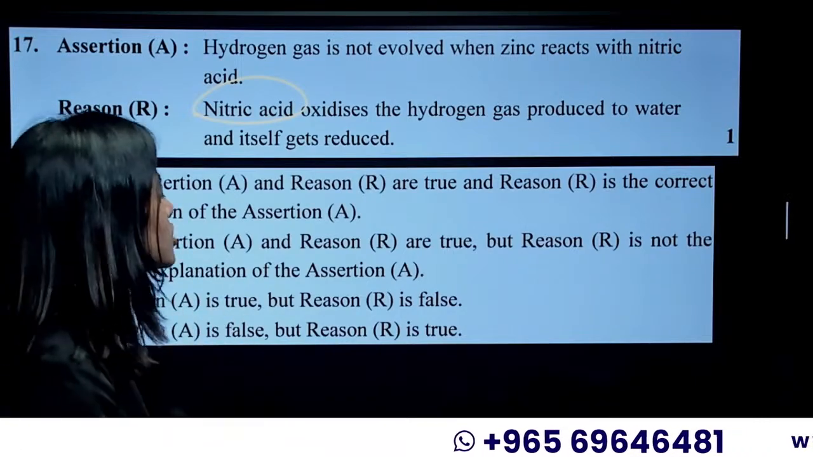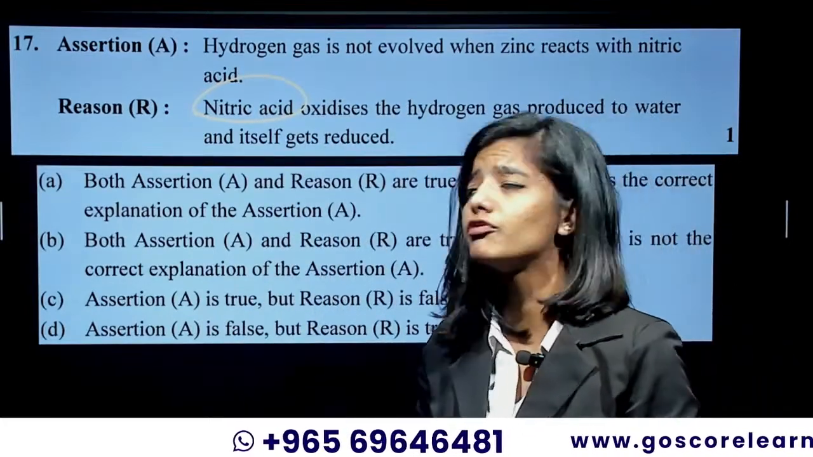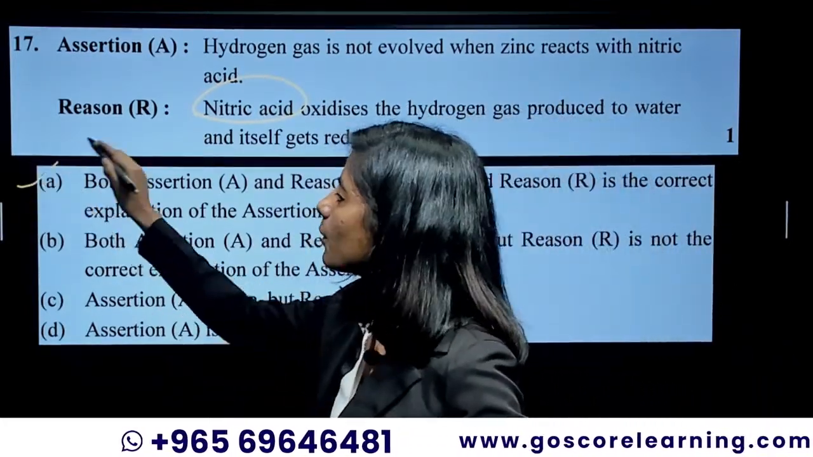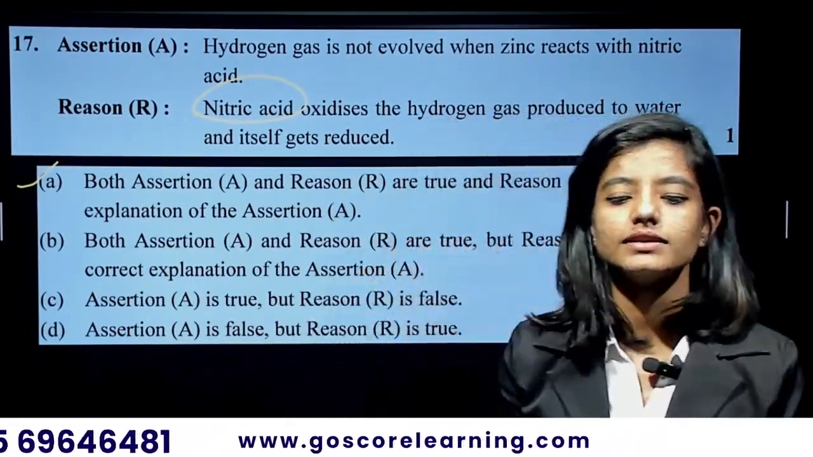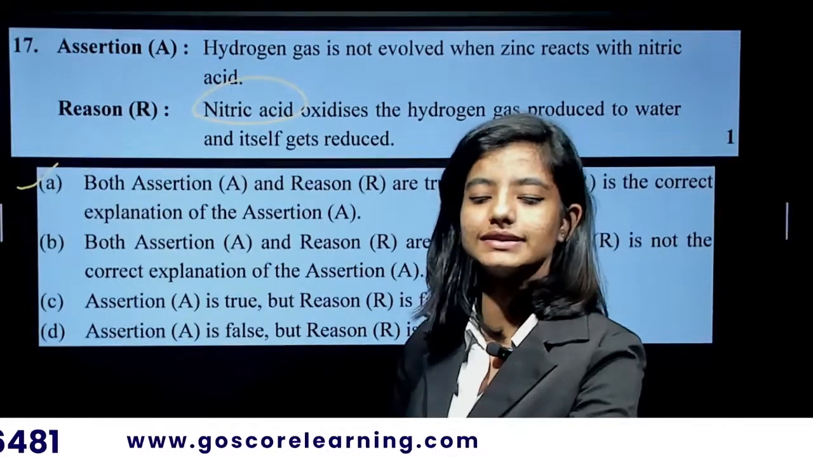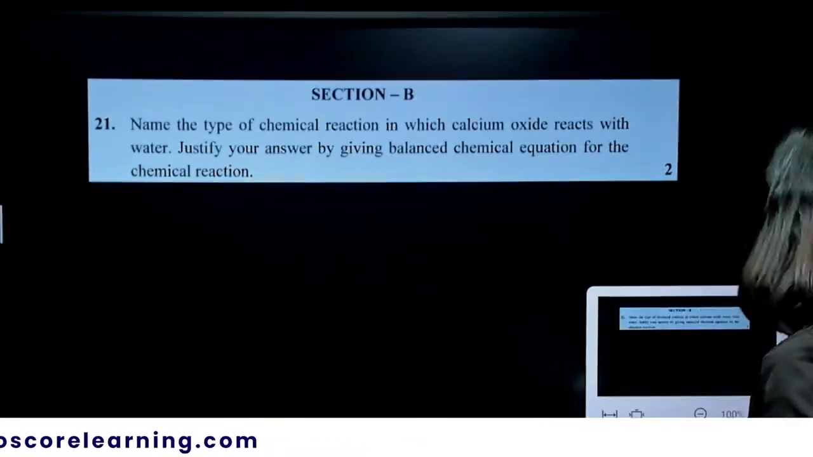So assertion and reason, both of them are correct, and reason gives the correct explanation for the assertion. That is your option A. Any doubts on this? Anyone in the class? No, right? We'll move into the next question now.